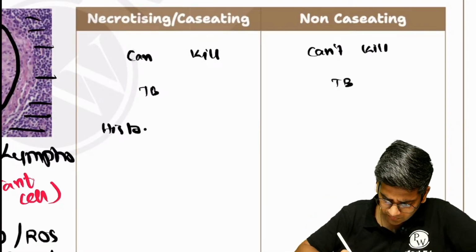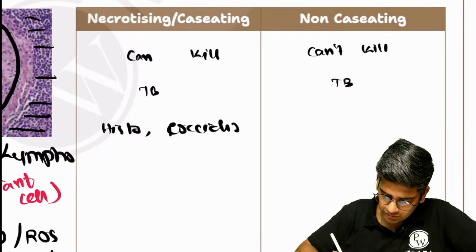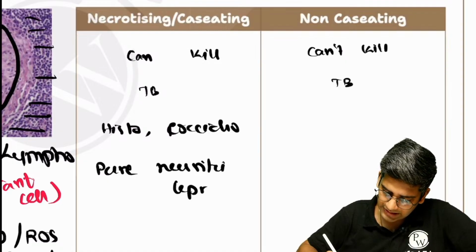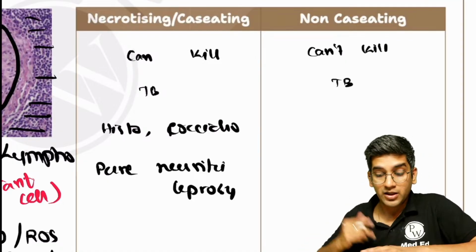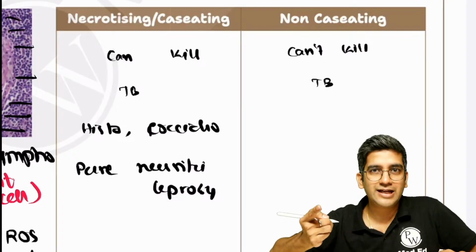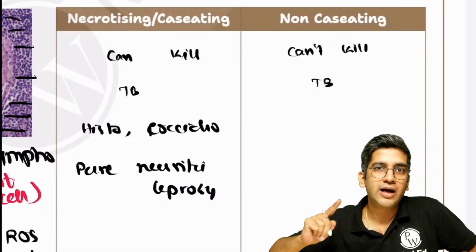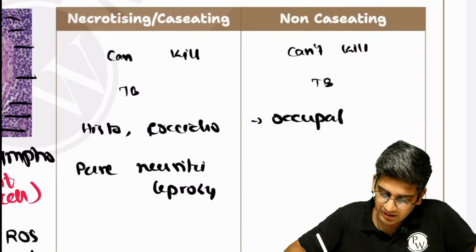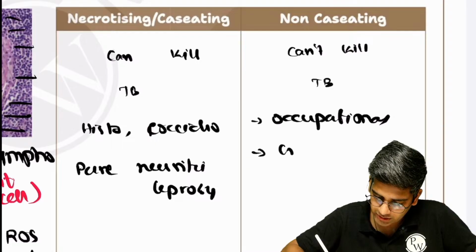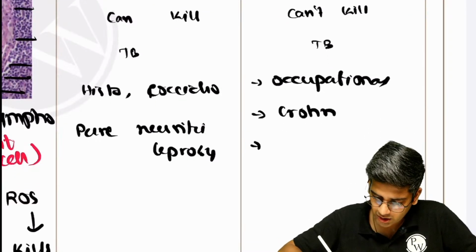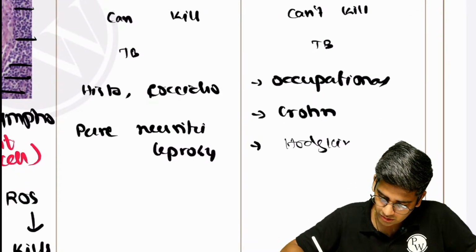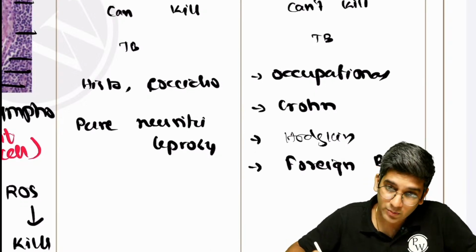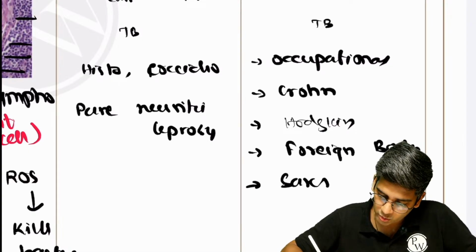But here we already know we have histoplasma, we have coccidioidomycosis, we have pure neuritic type of leprosy. Right? All these are other causes of necrotizing granuloma. Non-necrotizing, non-caseating, you know a list. Can anyone tell me one example for non-necrotizing granuloma apart from sarcoidosis? I don't want sarcoidosis. Occupational lung disease, everything will have. Crohn's will have. Ulcerative colitis, not much. Hodgkin's will have. Foreign body will have. And by default, the last one, your sarcoid also will have.